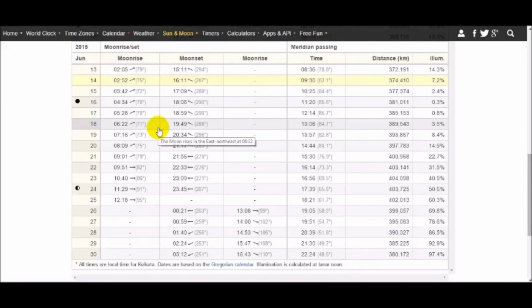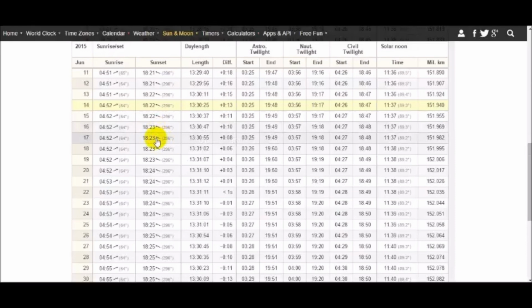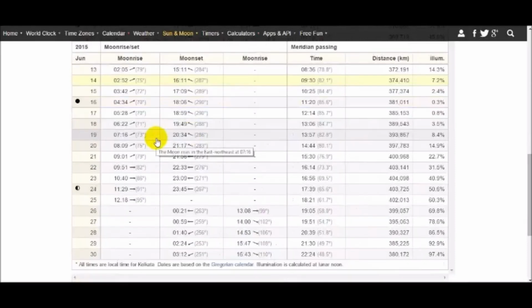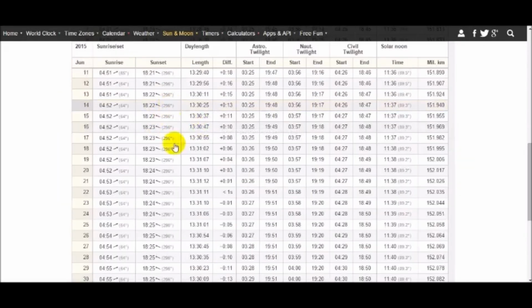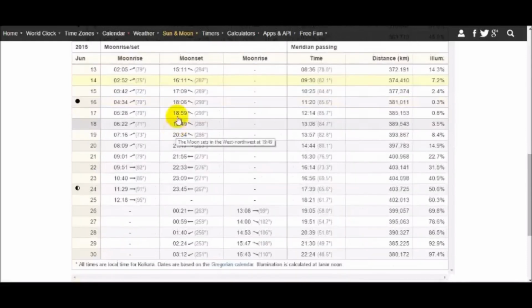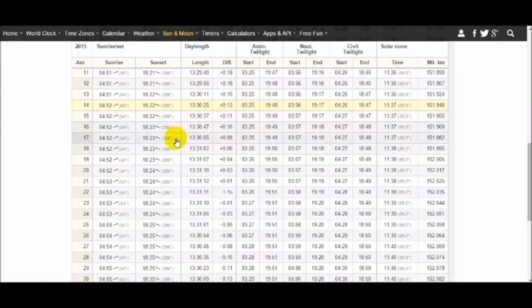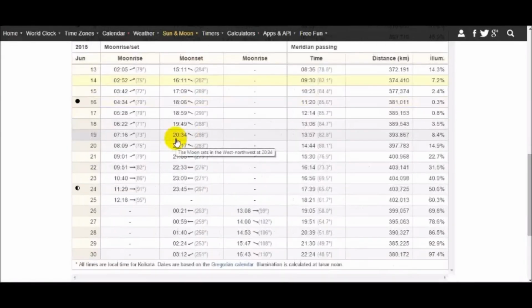But on June 17, the moonset takes place later than the sunset. So the sunset takes place at 6:23 p.m. The sunset time does not vary by much, but you can see the moonset times vary drastically. The sunset times do not vary so much. It's either no variation or variation by 1 minute. In any case, the moonset timings vary by drastic levels. So on June 17, the sunset takes place at 6:23 p.m., and the moonset will take place 36 minutes later. So for that 36 minutes, it's theoretically possible.